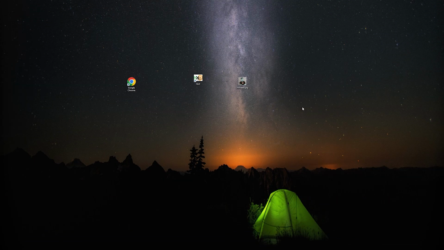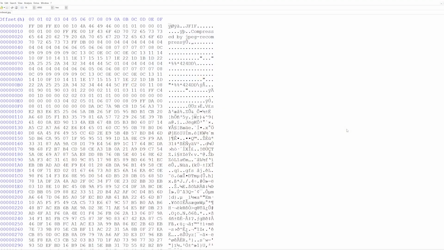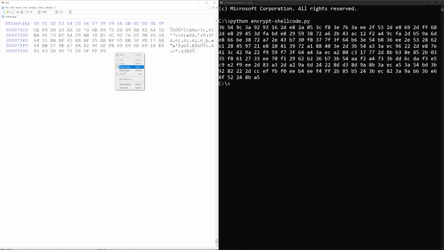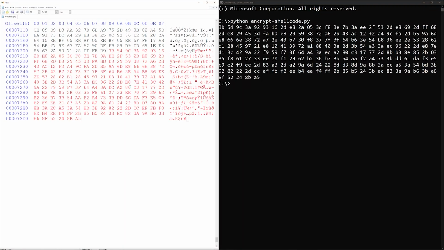Next step is to load the image into any hex editor. I'm using HxD here. Once the image is loaded, copy the encrypted shellcode and scroll down to the very bottom of the image and paste in the encrypted shellcode, and make sure to save the changes.